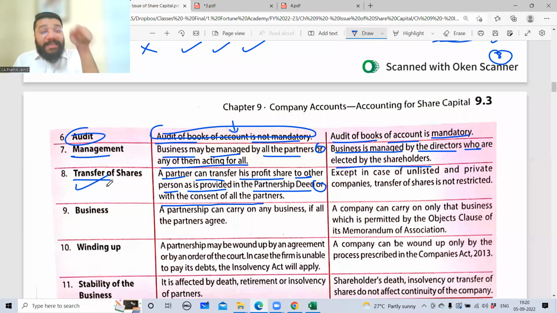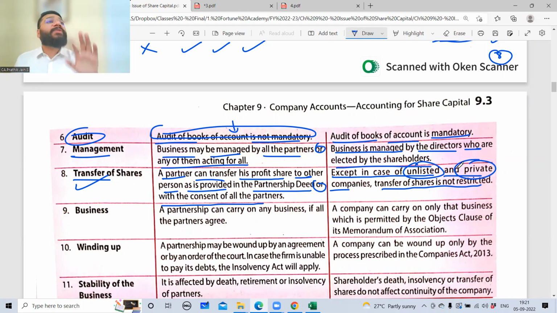If you're a public listed company, transferring is easy. If you're a public unlisted company or a private company, transfer is slightly difficult, which is subject to the articles of association. Except in case of unlisted and private companies, transfer of shares is not restricted. Language is twisted. This is a negative sentence, which means what? You can transfer the shares easily for a listed public company. But for an unlisted public company and the private company, the restrictions are there.